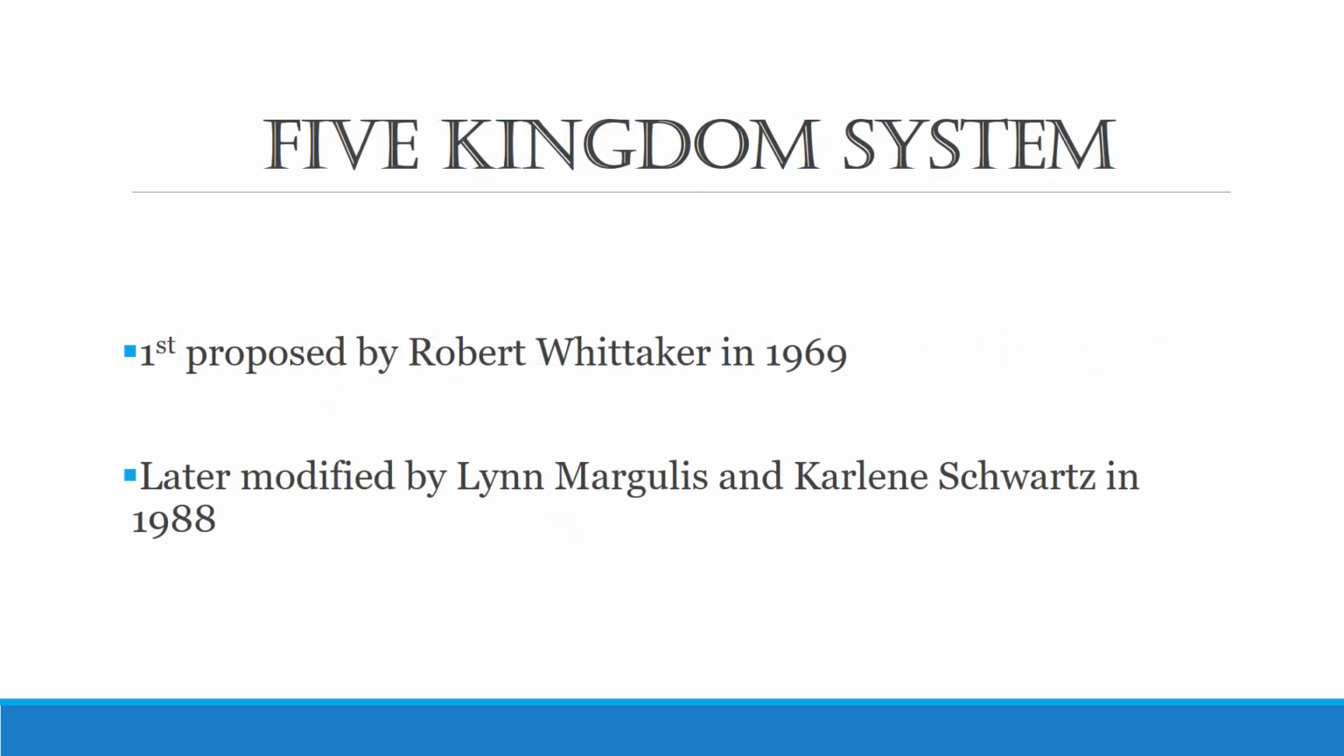After the two kingdom system, there was always a need for another classification system on the basis of which different broadly discovered species can be placed into different kingdoms on the basis of their similarities. So in order to cover this, a five kingdom system was proposed by Robert Whittaker in 1969 that was later modified in 1988 by two scientists.